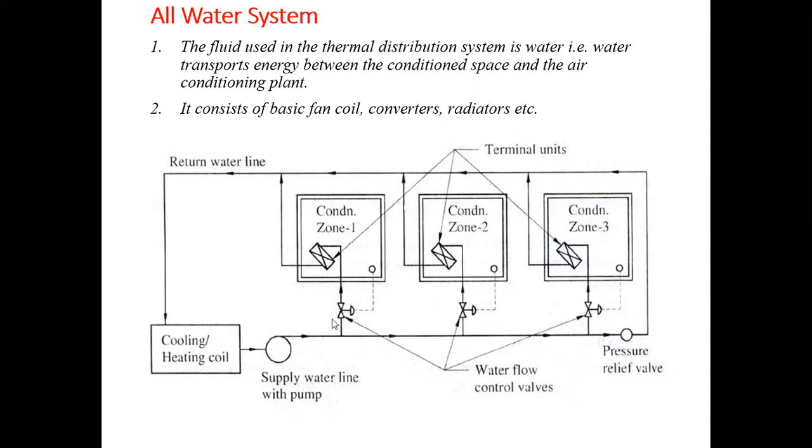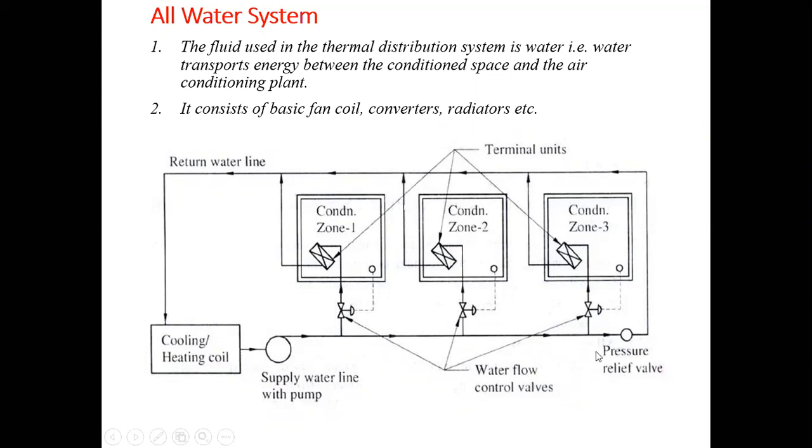These are the water flow control valves provided in this line, so that the water flow can be adjusted as per the load on the system. Now here you can see different water control valves provided for different zones.